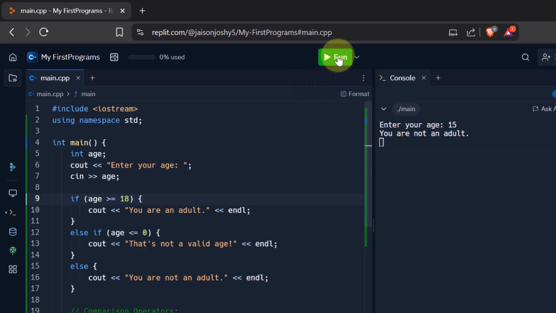Now let's run this program again and let me enter my age as -6. Okay, now what happened? When I entered my age as -6, it checked if age is greater than or equal to 18.